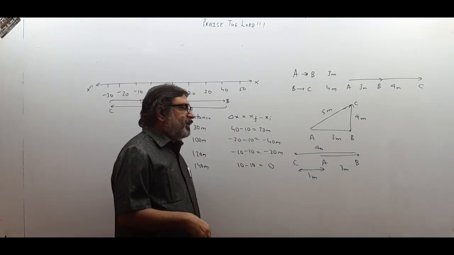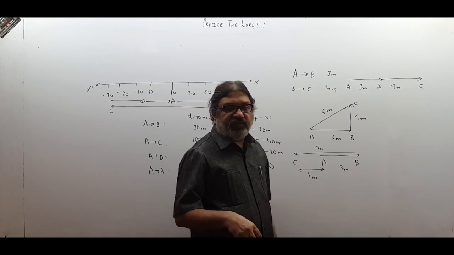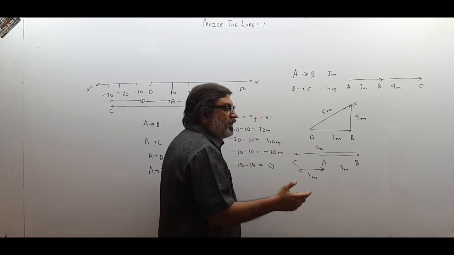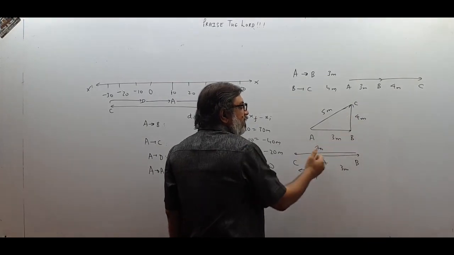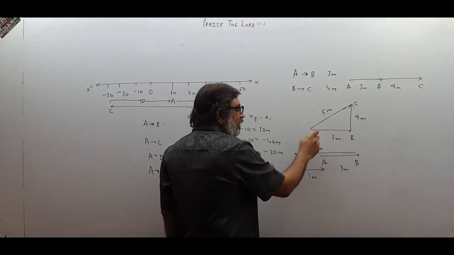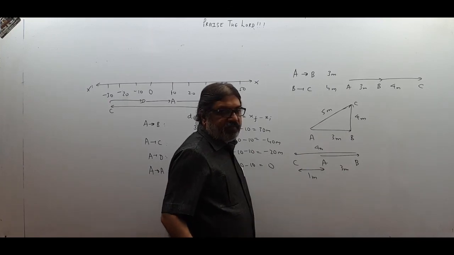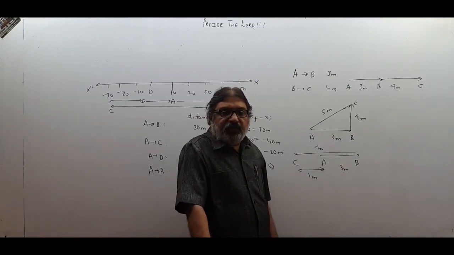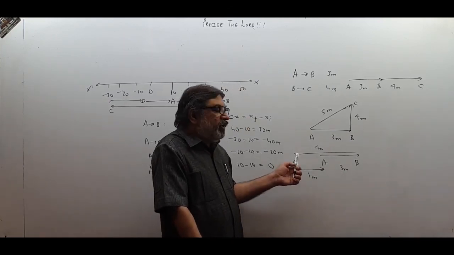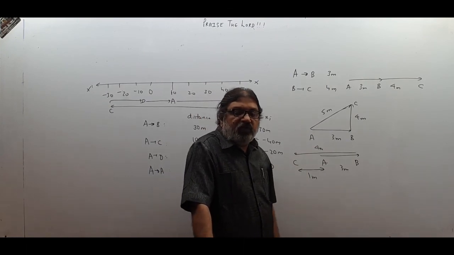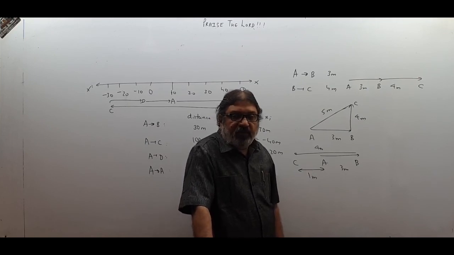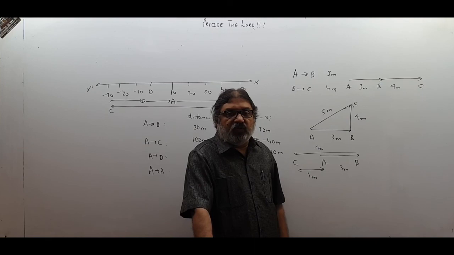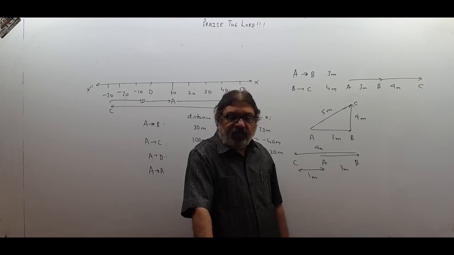But for displacement, the shortest distance between A and C, the value changes if I change the direction. If I change the direction to perpendicular or reverse, then the answer becomes 5 meter or 1 meter. Please understand. Therefore, to find out the shortest distance between the initial point and final point, you need to tell me the direction of A to B and then from B to C. Till I mention the direction of movement, you are not able to reach a conclusive answer. You cannot give me a unique answer.